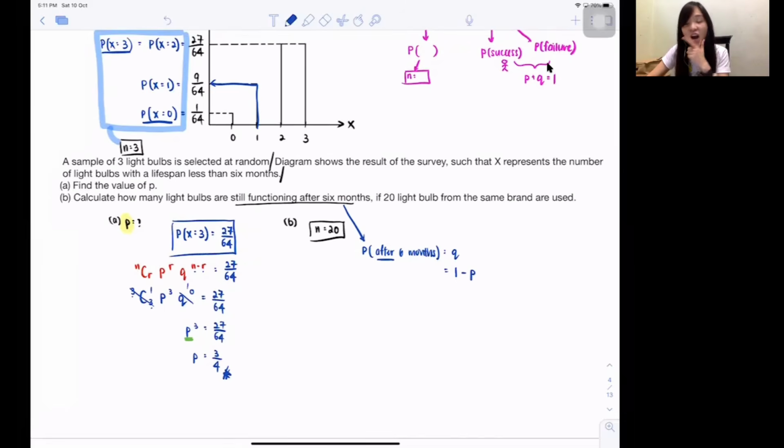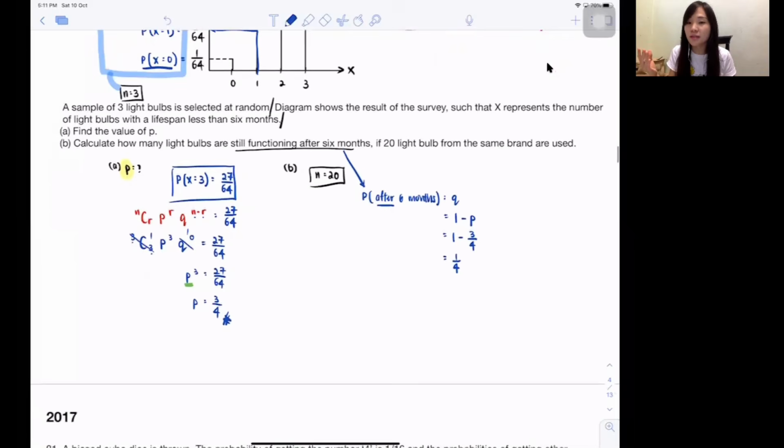What I want to say? Oh yeah, 1 minus p. So p just now you guys already get, the probability of less than 6 months is 3 over 4. So more than 6 months will be 1 over 4. 1 over 4, correct, my dear? So that means that the probability of after 6 months is actually 25%. So now you want to find out how many light bulb of 20 of them were actually still functioning after 6 months, right? So isn't it just using your total light bulb times the probability of success, because now the success is still functioning after 6 months?